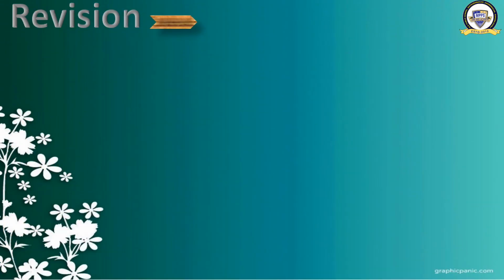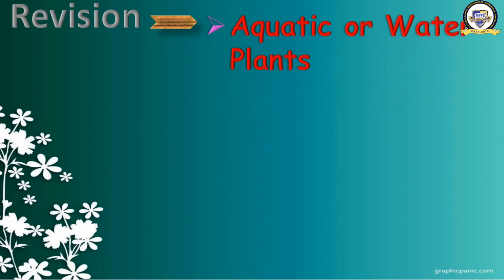What did we learn today? Let us have a revision. What are the topics we covered today? Have a look here. We learned about aquatic or water plants. What are aquatic or water plants? The plants which grow in water are called aquatic or water plants. And what are the different kinds of water plants?